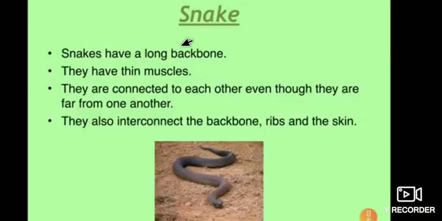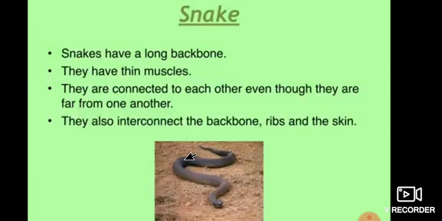Next one, snake. How does the movement of snakes take place? Look at this picture, students. This is the picture of a snake. So snakes have a long backbone. They have thin muscles, which are connected to each other even though they are far from one another.